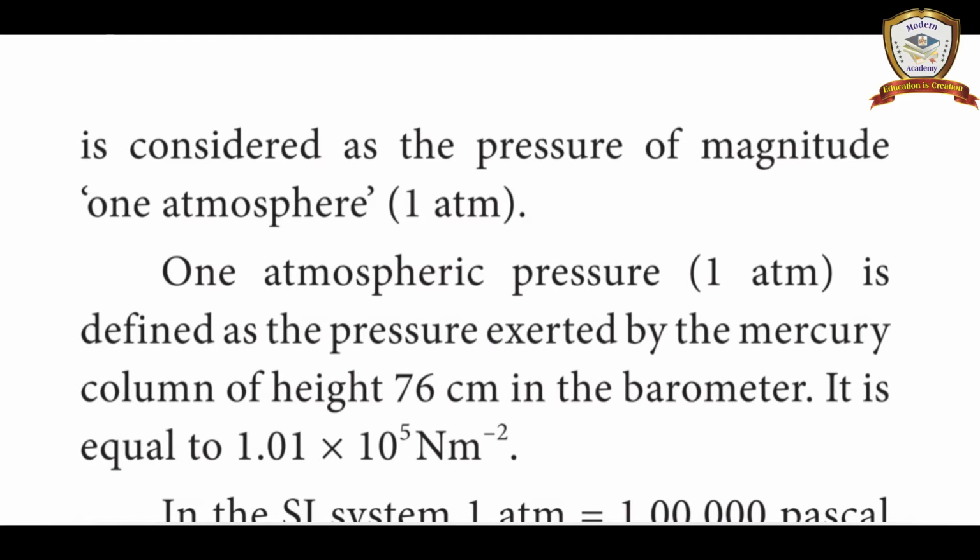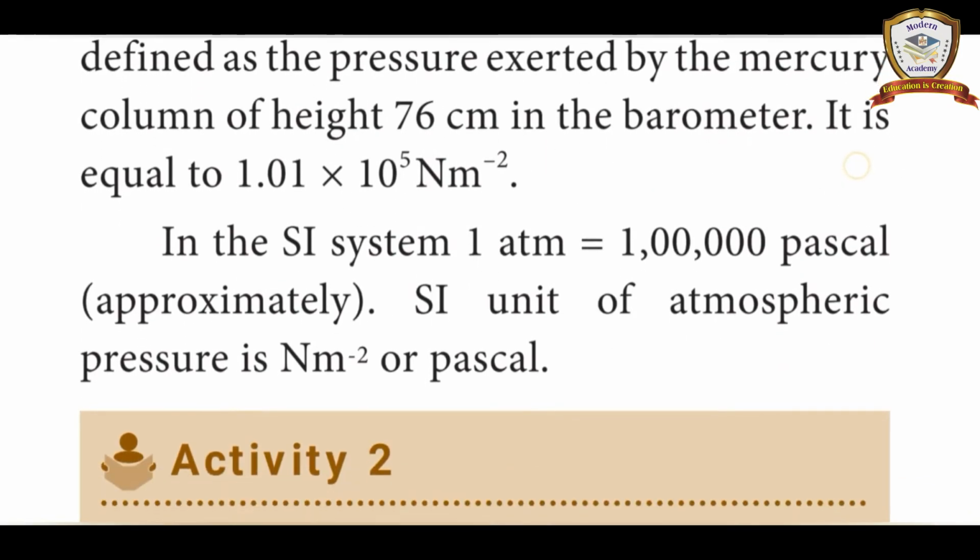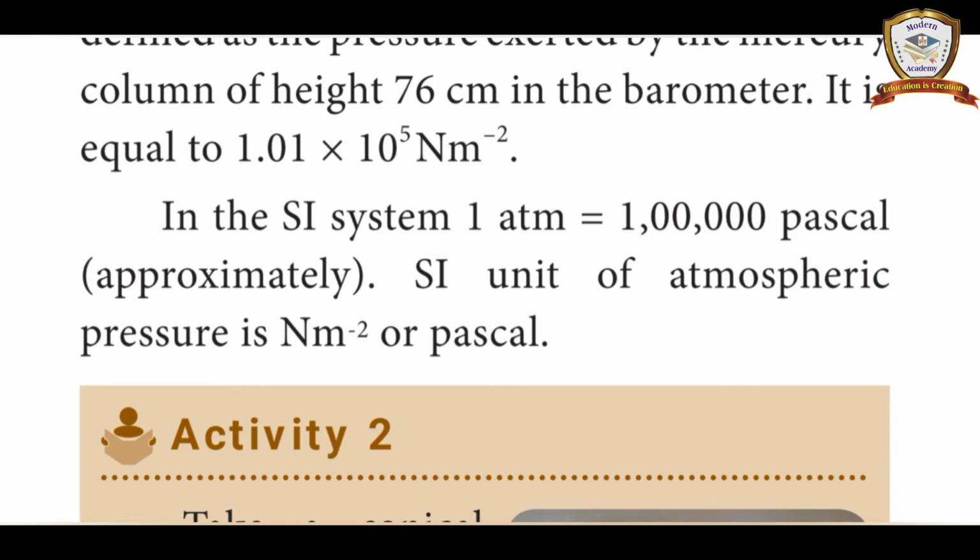It is equal to 1.01 into 10 to the power 5 Newton per meter square. In the SI system, 1 atm is equal to 1 lakh Pascal approximately. The SI unit of atmospheric pressure is Newton per meter square, or Pascal.